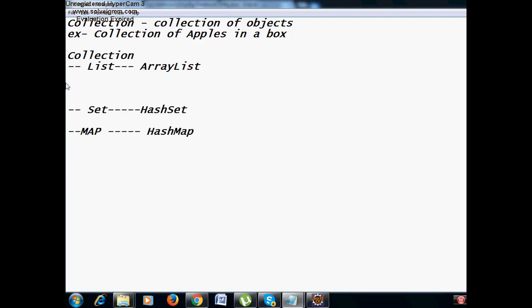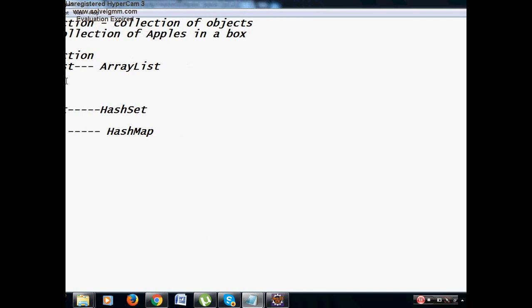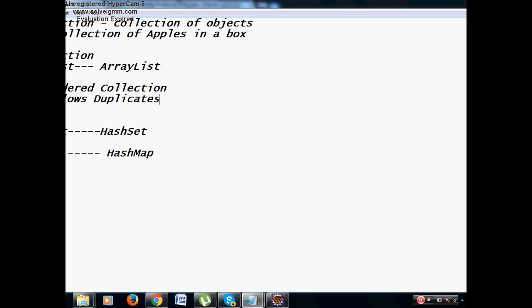So what is a list? List is an ordered collection and it allows duplicates.